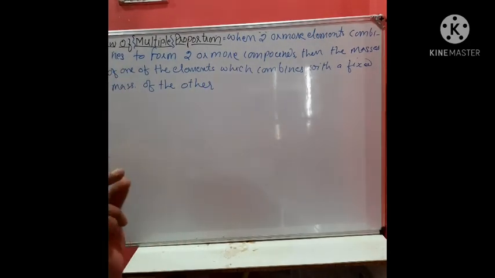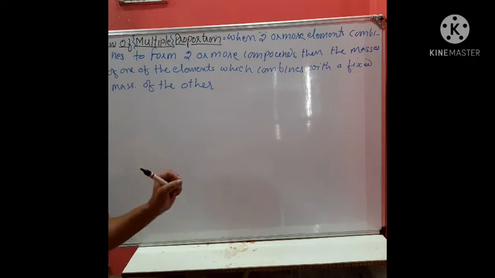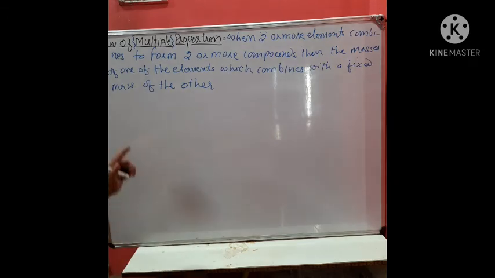That is, two elements are there, A and B, so the mass of one of the elements will remain fixed. That is, the mass of A will remain fixed in the two compounds.